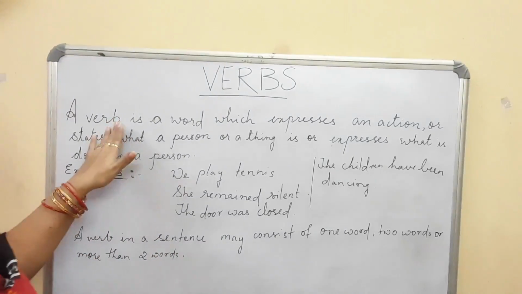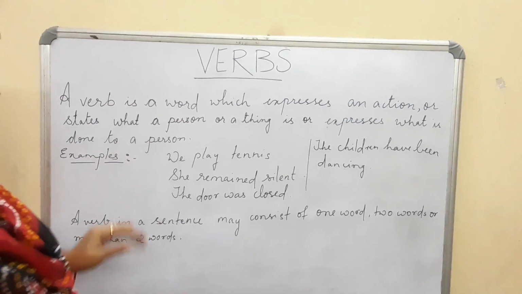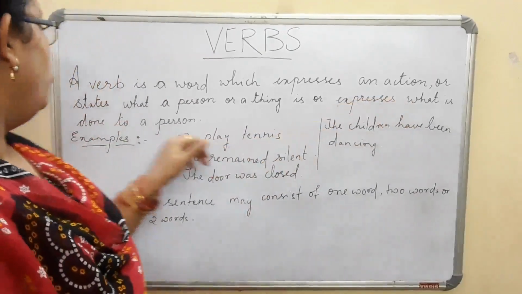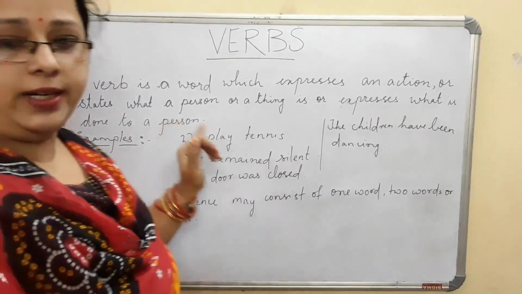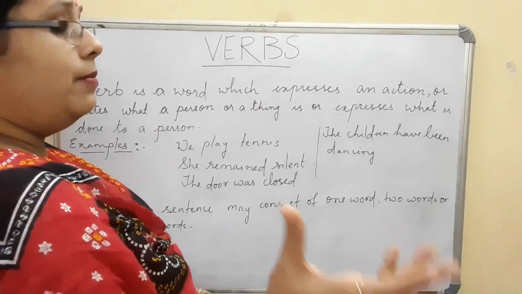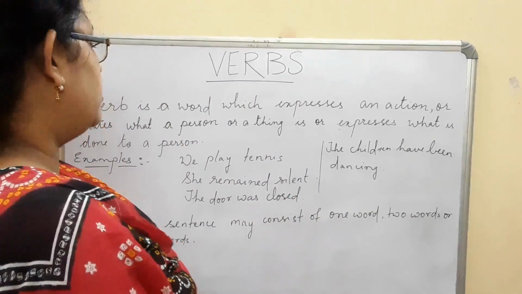Verbs. A verb is a word which expresses an action or states what a person or a thing is, or expresses what is done to a person. That means any action word which tells about any action being done by a person or done to a person, that is known as a verb.